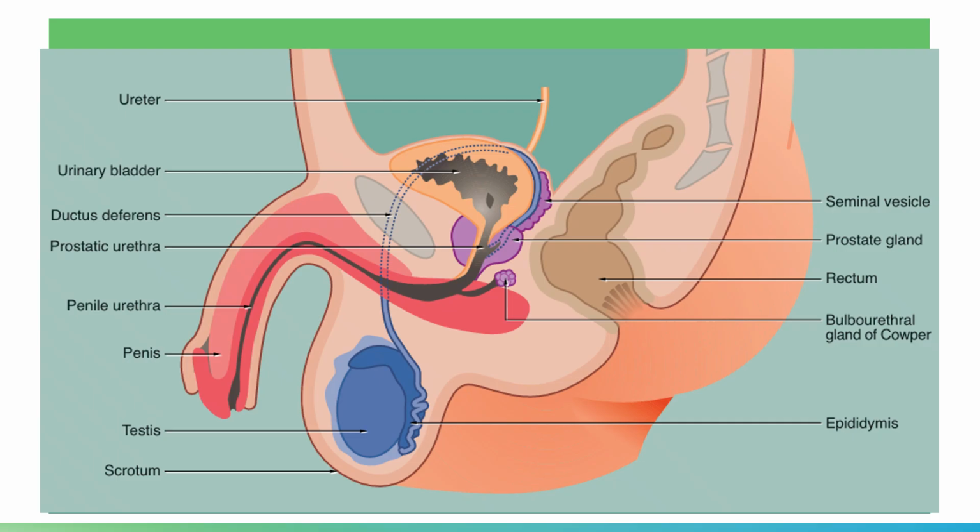You have here an illustration showing you your penis. Of course, you have here your penis, and then you have your bulbourethral glands here, your Cowper's glands, and then you have your prostate gland, and then you have your seminal vesicle. Okay, and so these are accordingly the locations of your male accessory sex glands. Of course, you have your testes.